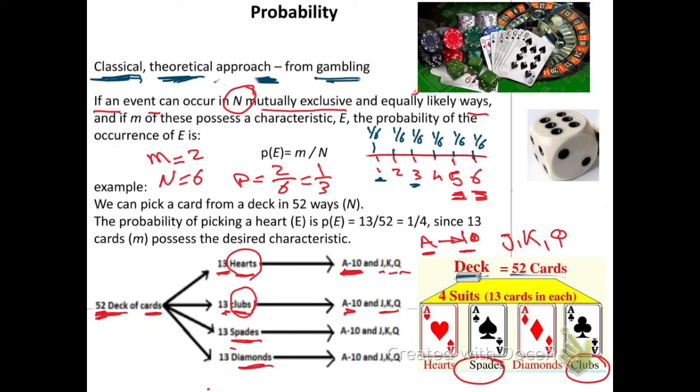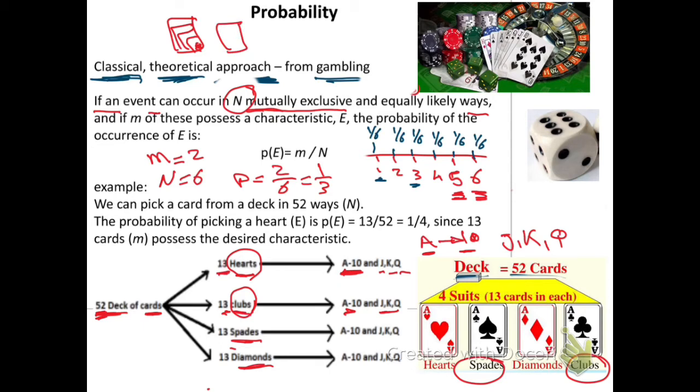So we are not talking about the special cases where we withdrew a card and did not return it. In that case we have the first withdrawal and second withdrawal, and the second withdrawal will depend on which card was withdrawn in the first one. So this is called non-mutually exclusive. I have withdrawn a card from the deck, and I did not replace it.